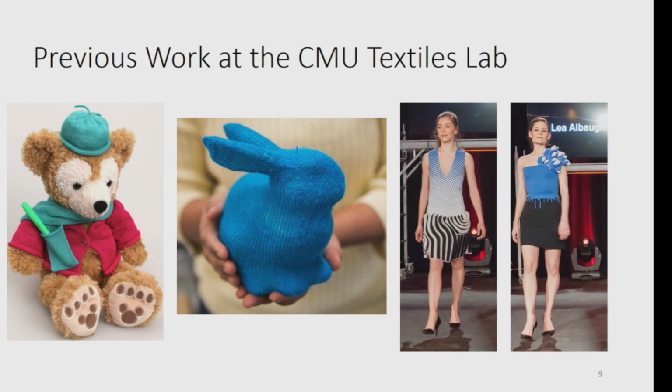But the next step we're starting to look at is texture. This is my co-author Leah Alba's work. She presented this work at a fashion show, and she was thinking about different ways of controlling textures and the interesting properties of textures. You can make a really ruffly skirt, or this interesting shoulder pad structure. But the problem is that creating 3D knitted structures is really difficult.